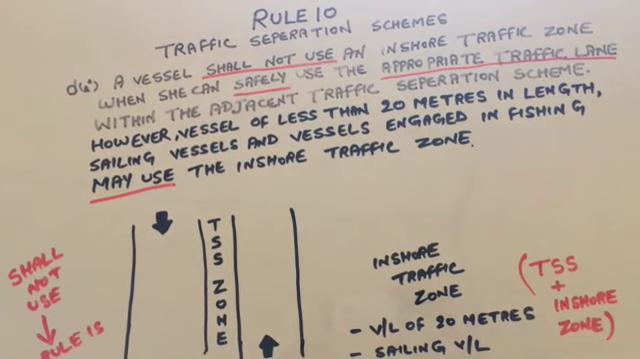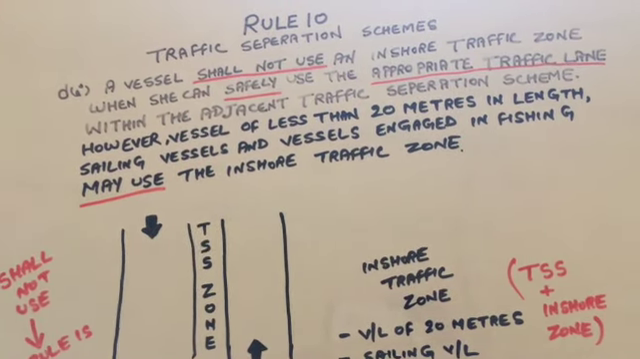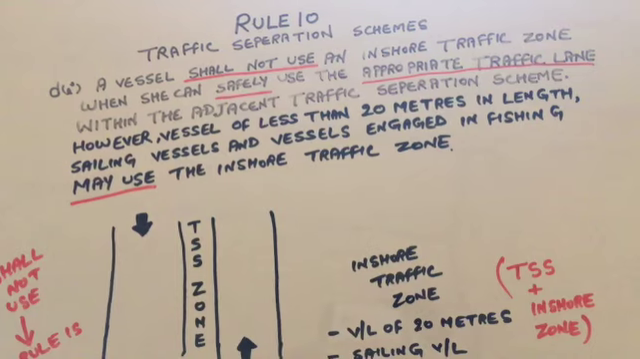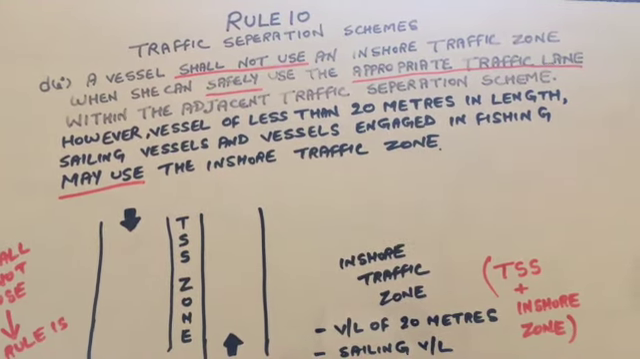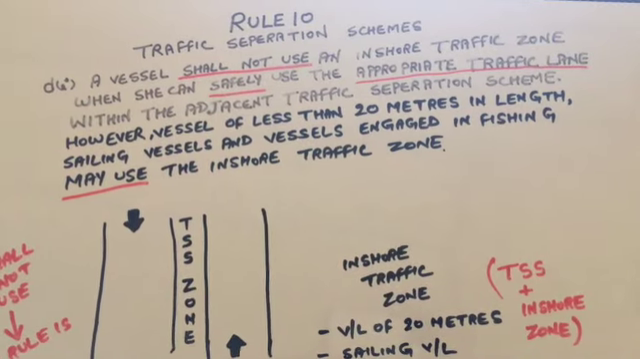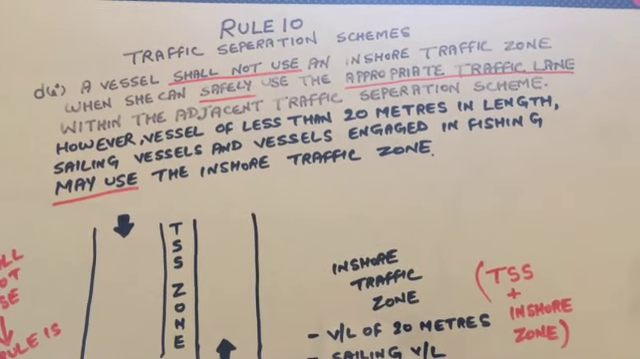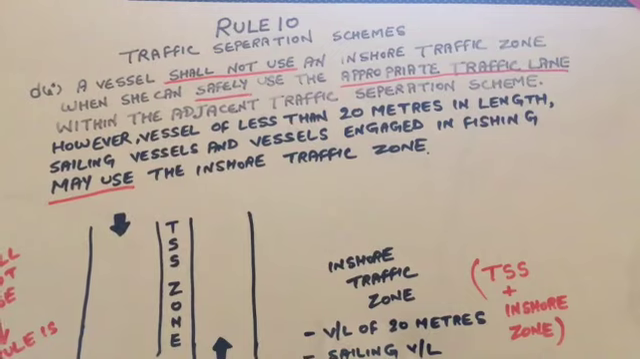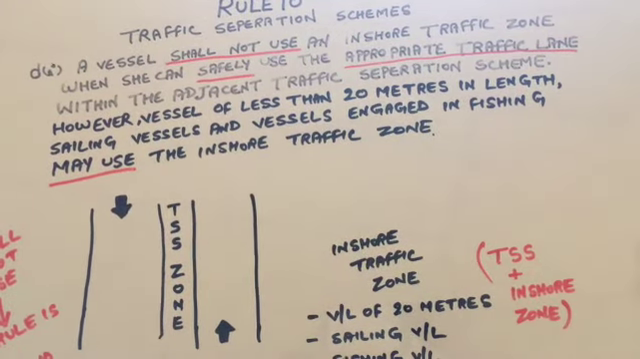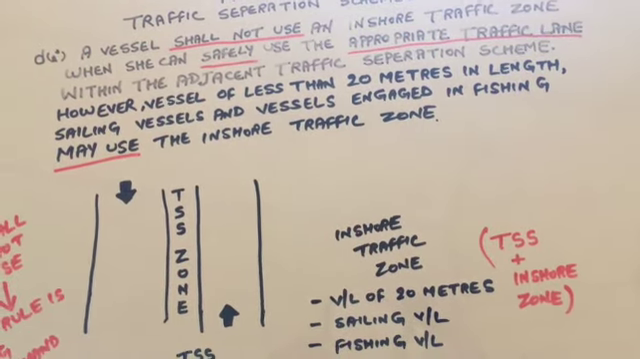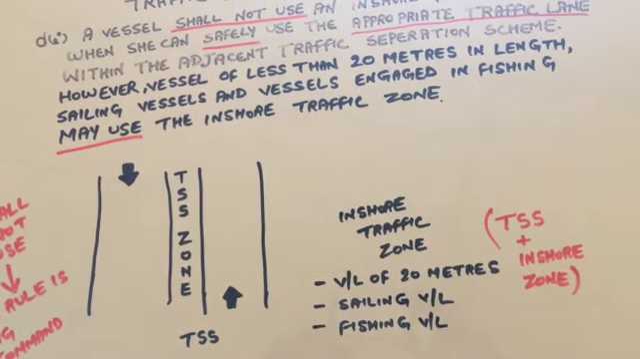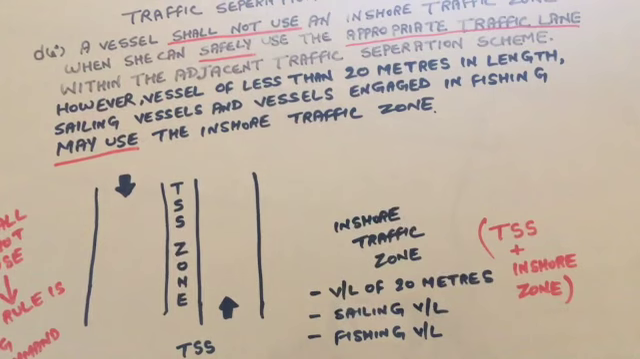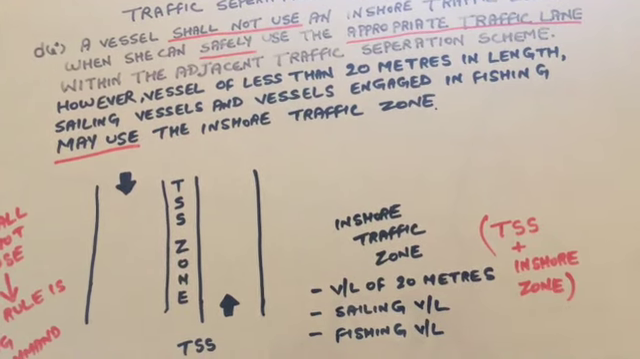Rule 10 traffic separation scheme. D1 says a vessel shall not use an inshore traffic zone when she can safely use the appropriate traffic lane within the adjacent traffic separation scheme. However, a vessel of less than 20 meters in length, sailing vessels, and vessels engaged in fishing may use the inshore traffic zone. Now, the northerly TSS course is on one side and the southerly TSS course on the other side.